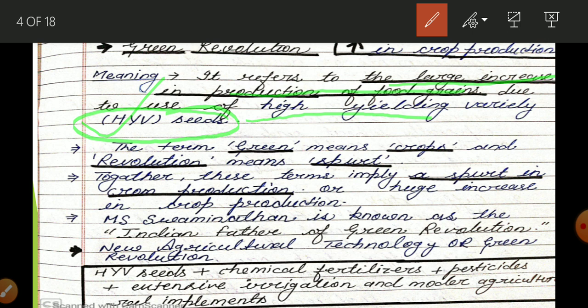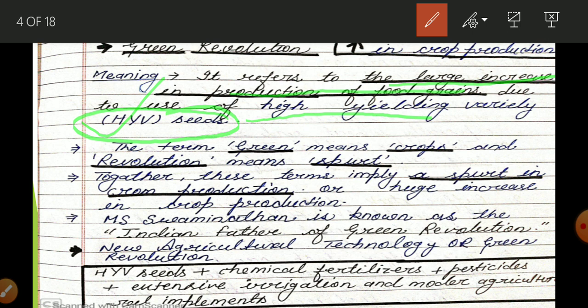When our farmers started to use HYV seeds, production increased 6 times or more. The production of food grains increased more than 6 times. This tremendous increase is known as the green revolution.